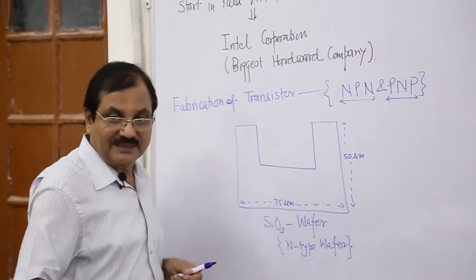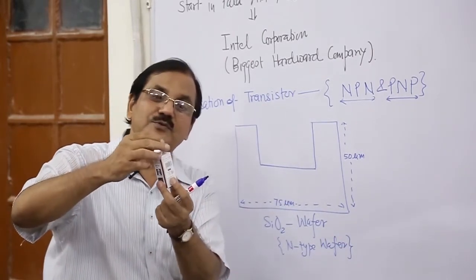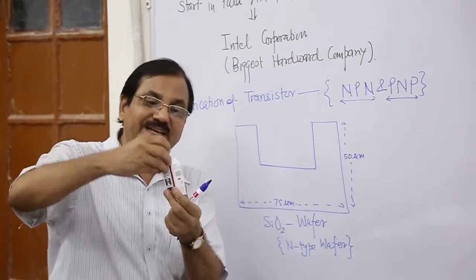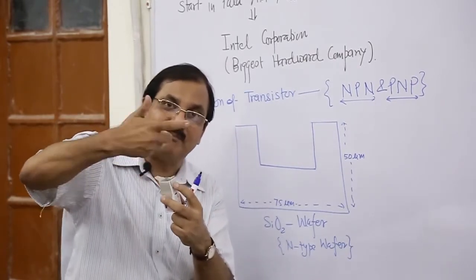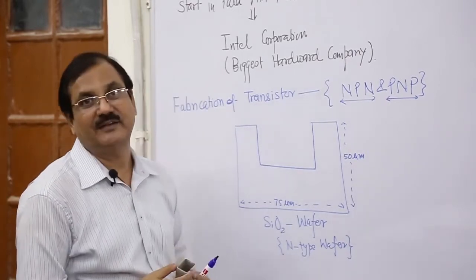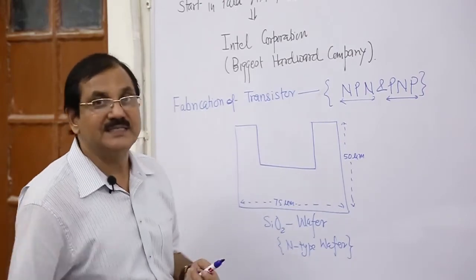Suppose this is a solid object, and we take this part out, and bring some material out from inside. So what will we find? We have a hollow part inside.